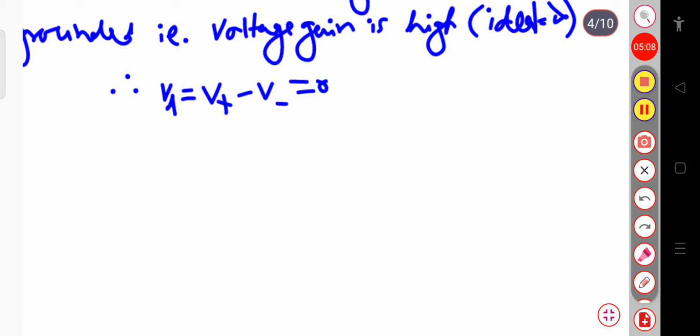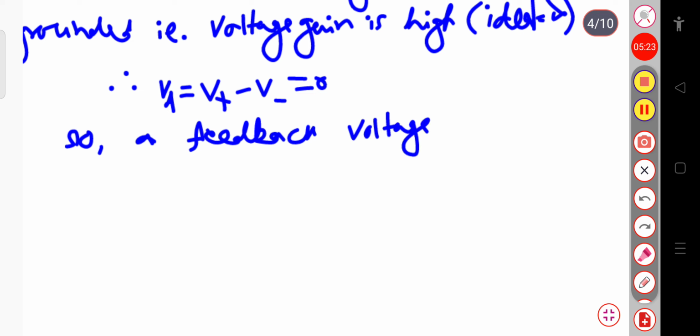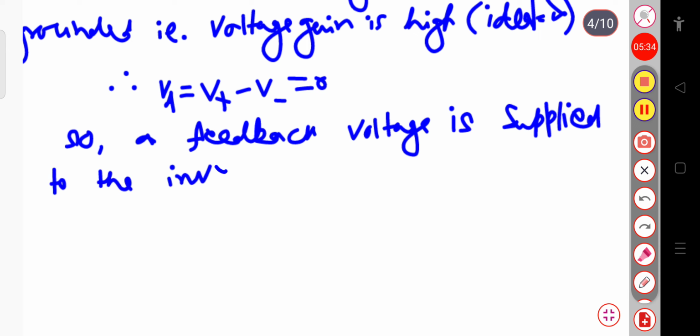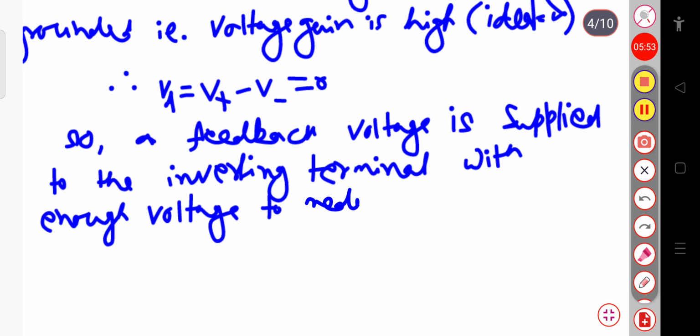Now the feedback voltage is supplied to the inverting terminal with enough voltage to reduce the potential difference between the inputs.